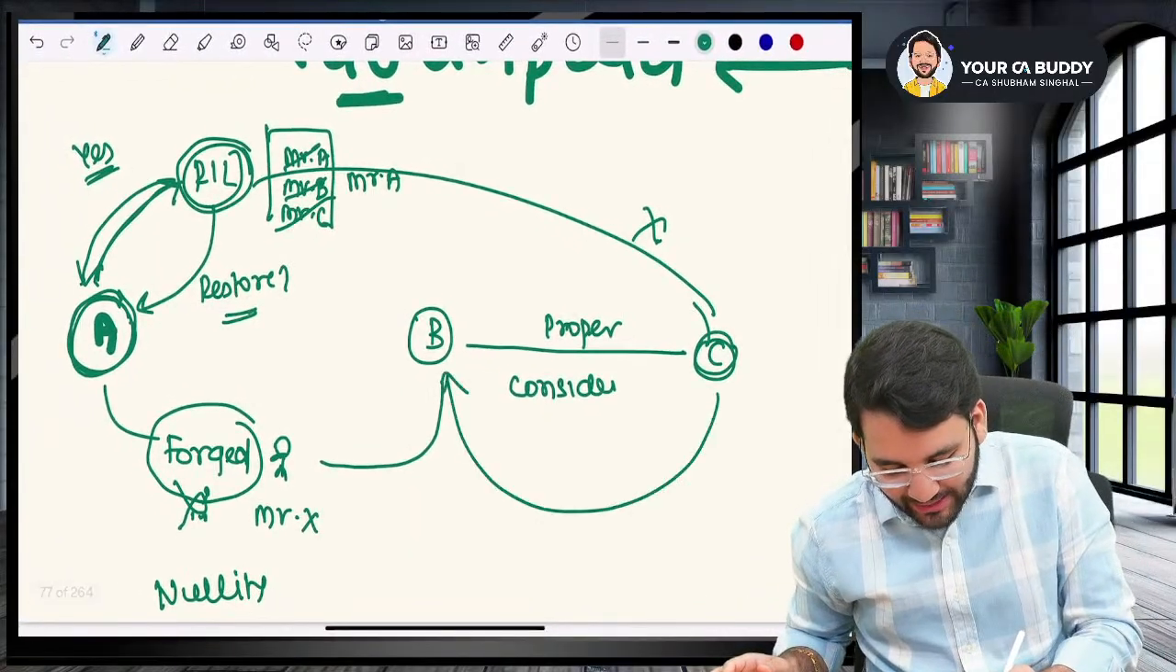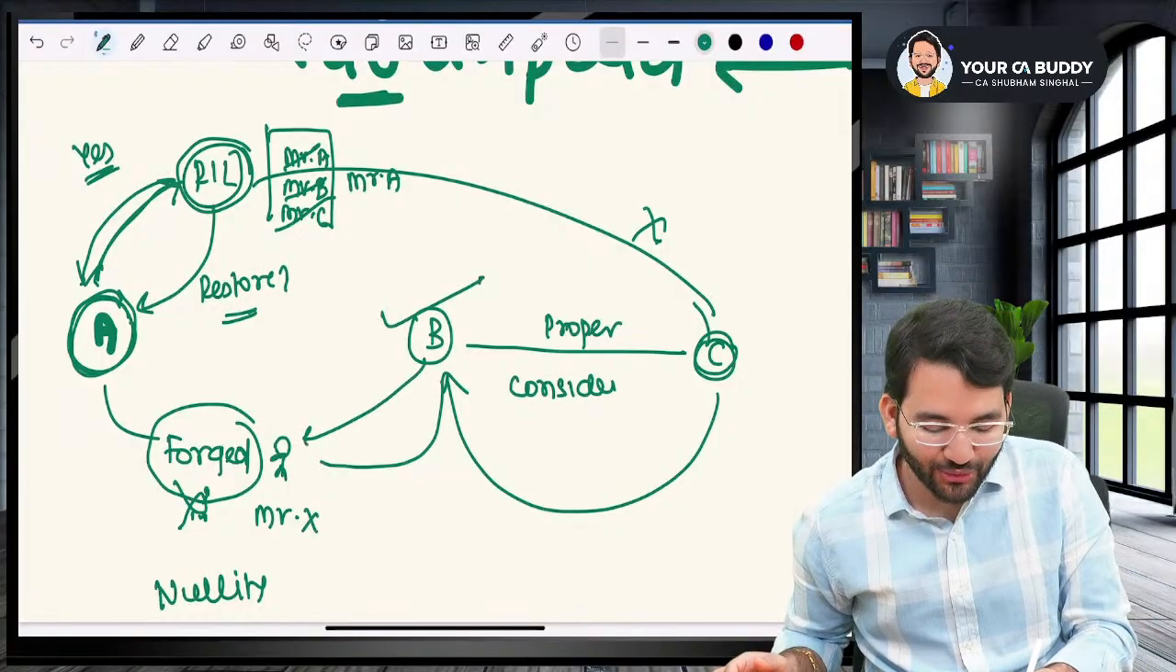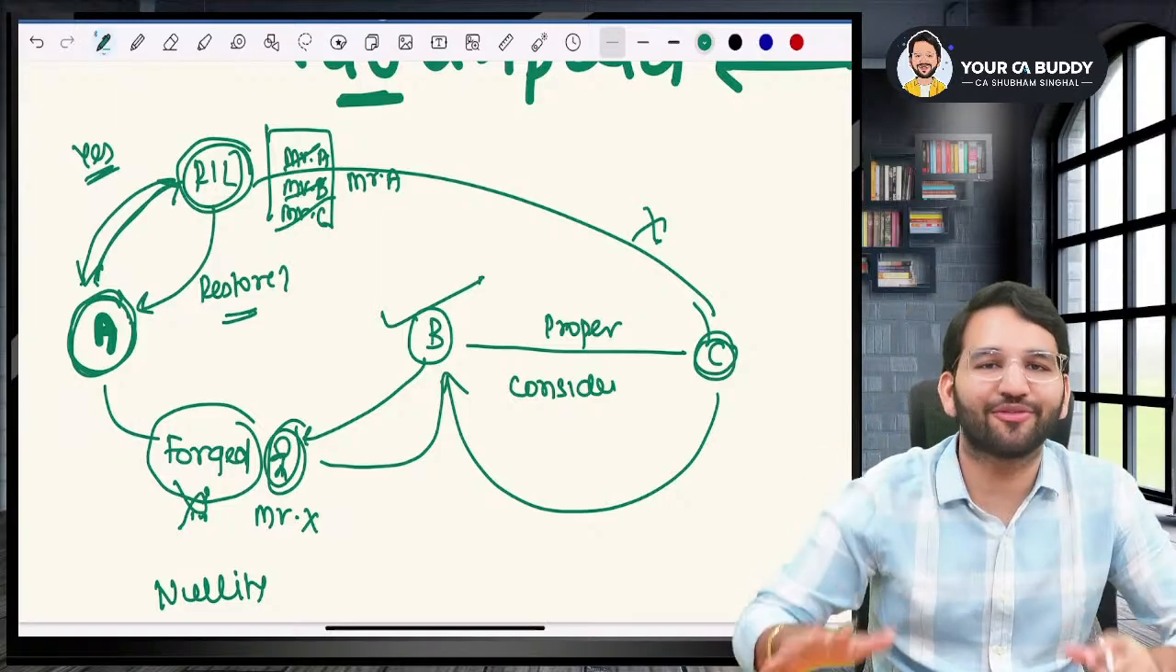Mr. C will file a case against Mr. B. What will Mr. B do? Mr. B got cheated. So Mr. B has to chase this Mr. X, otherwise it is a loss for Mr. B.